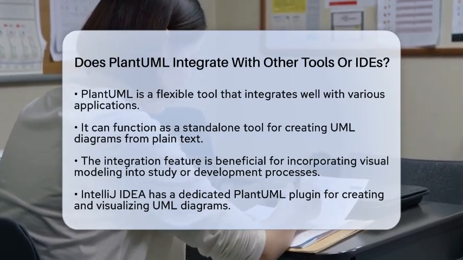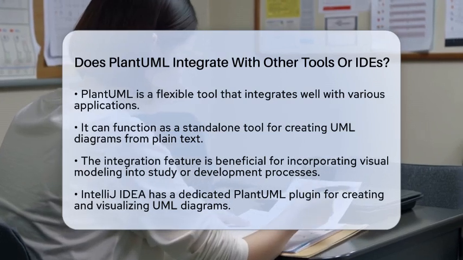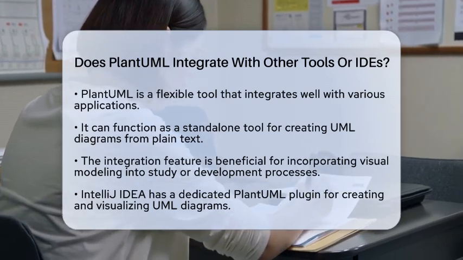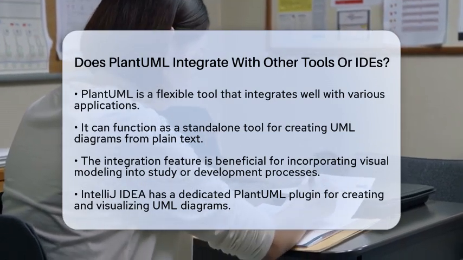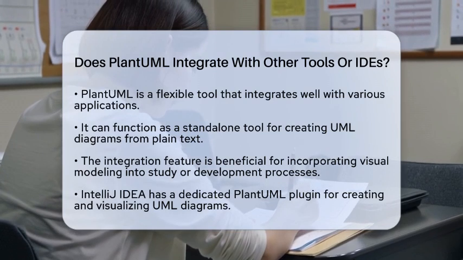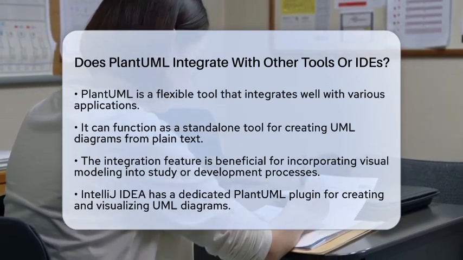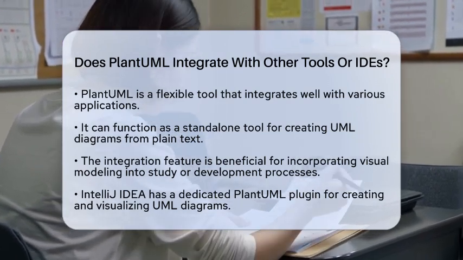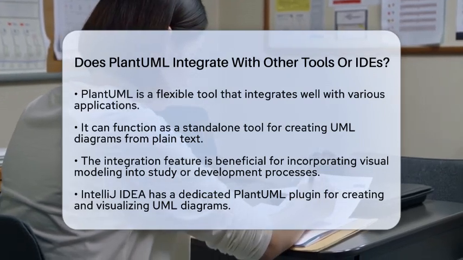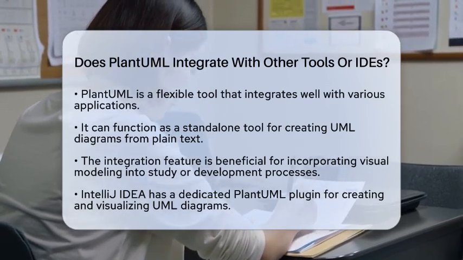You can create UML diagrams from plain text descriptions without needing any additional software. However, its real strength lies in its ability to integrate with various tools and integrated development environments. This feature is especially useful for those who want to incorporate visual modeling directly into their study or development processes.